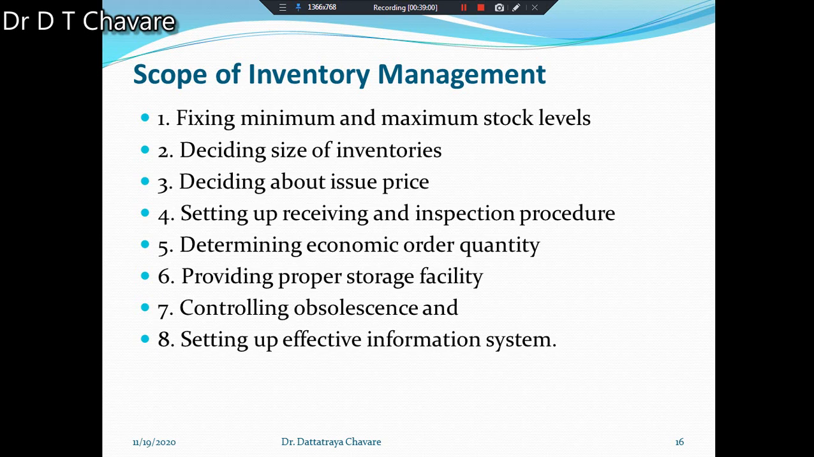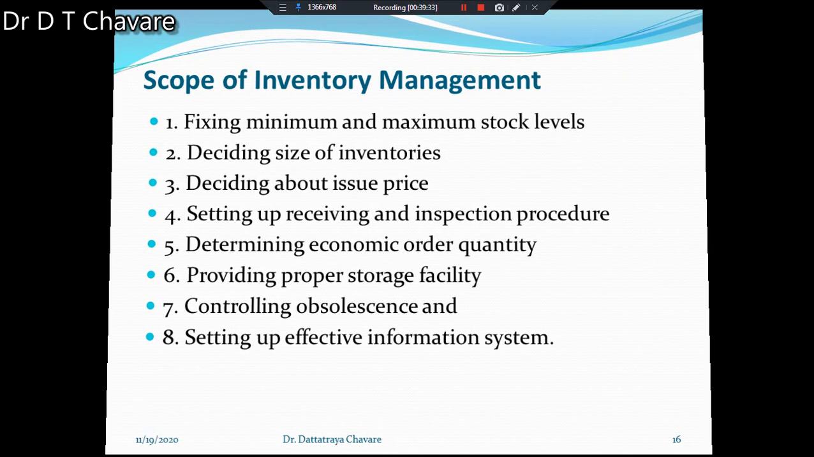Okay, and setting up effective information system. Your information system should be effective. It means that how much stock is available with you, that information, if management requires it, should be made available within a fraction of a second. Within a few minutes, such type of requirement should be available. Within a short period also such information should be available. In this way, these 8 elements, these 8 aspects are included in the scope of inventory management.